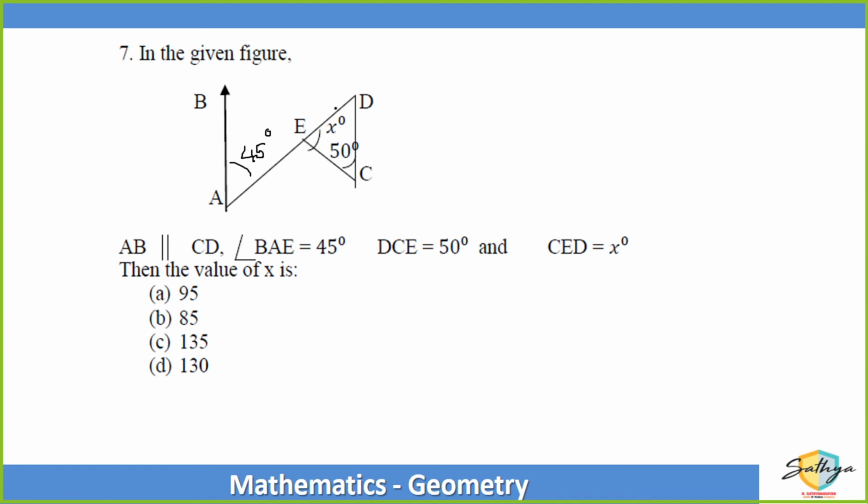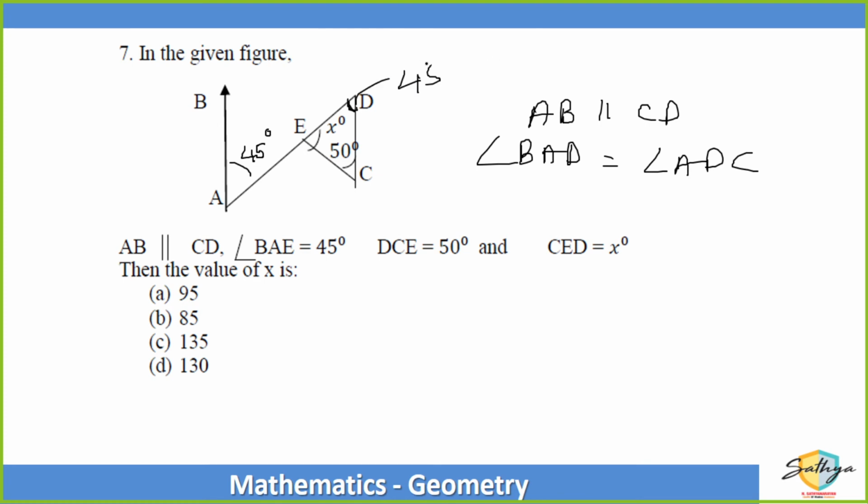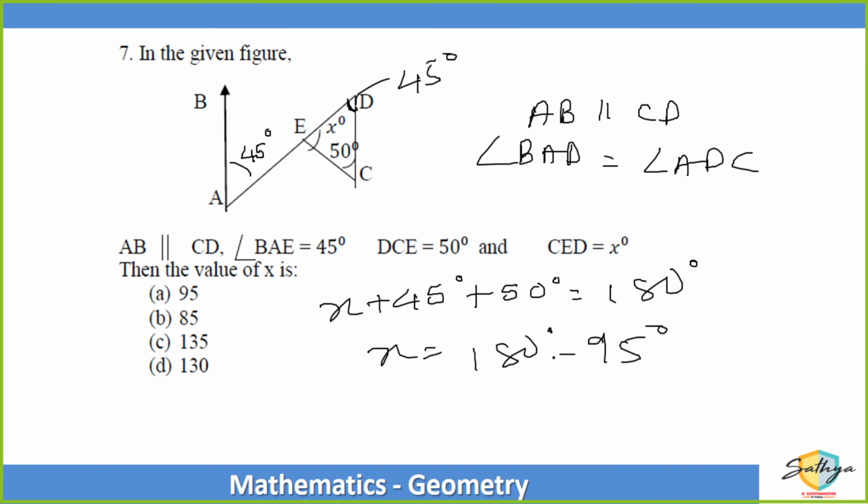See, because AB is parallel to CD, so angle BAD will be equal to angle ADC. That means this angle will also be equal to 45 degrees. So X plus 45 plus 50 is equal to 180, which means X is equal to 180 minus 95. So my ultimate answer definitely 85 degrees. Correct. I think ये तो पप्पू problem है. Everybody should have got this one. Absolutely no issues in this one.